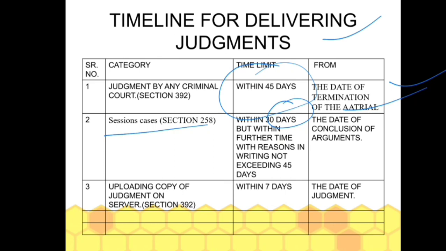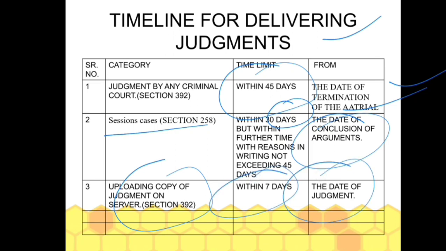So 30 to 45 days is the time period for the sessions court, and it is from the date of conclusion of the arguments. And the copy of the judgment must be uploaded on the server as per section 392 within 7 days of the passing of the judgment. So these are the time limits for delivering judgments.